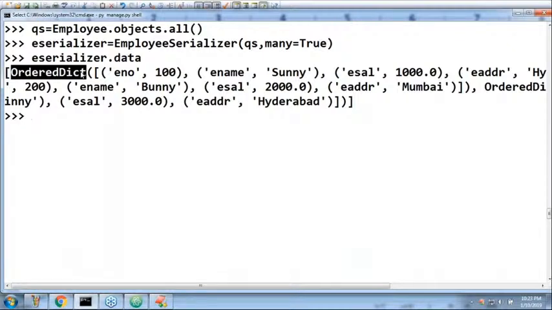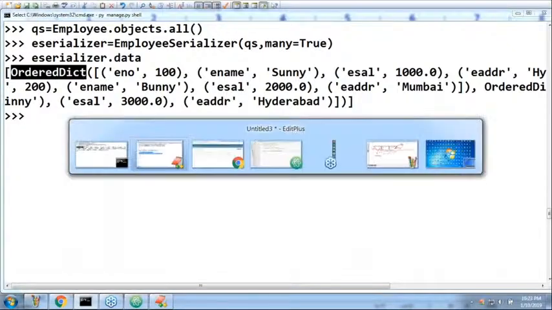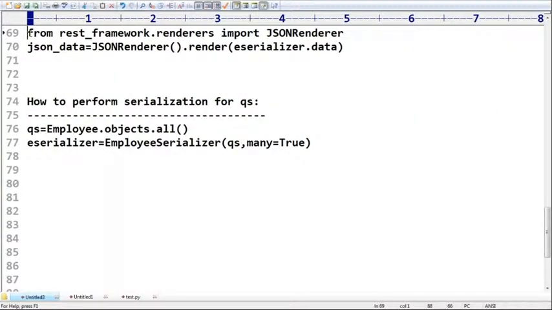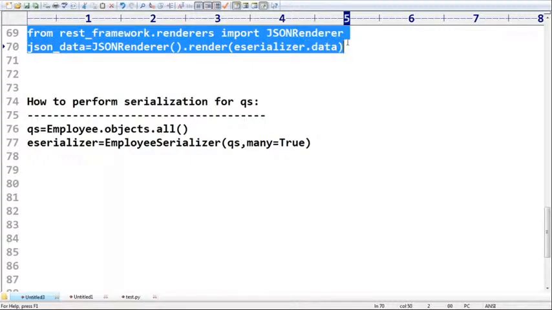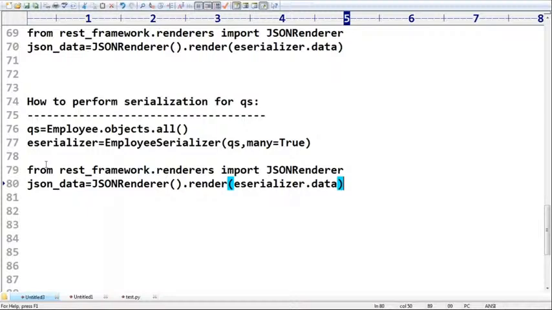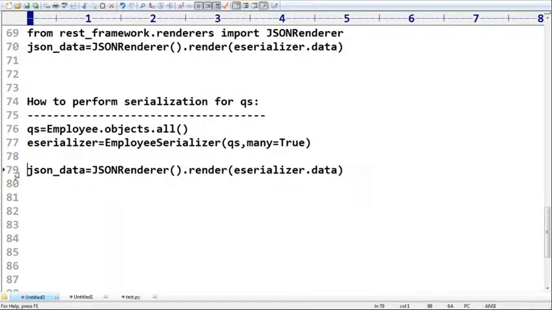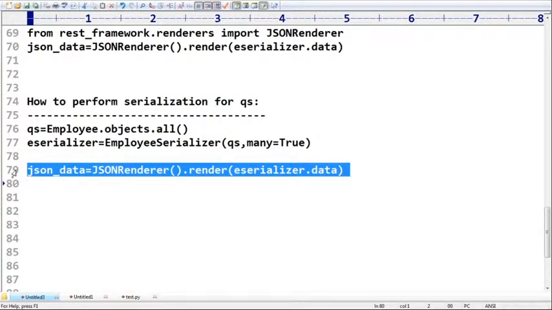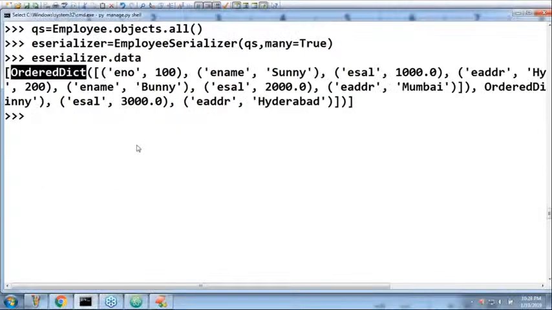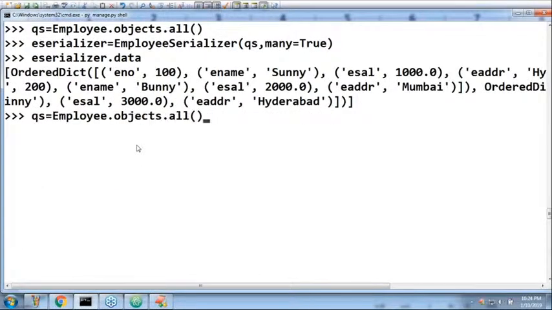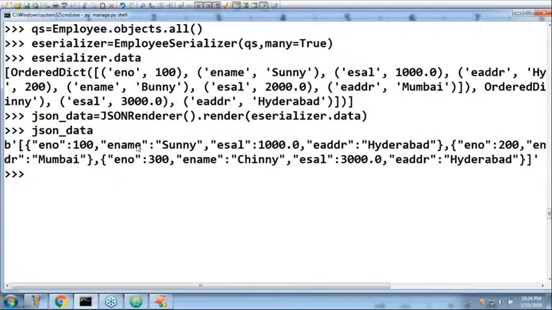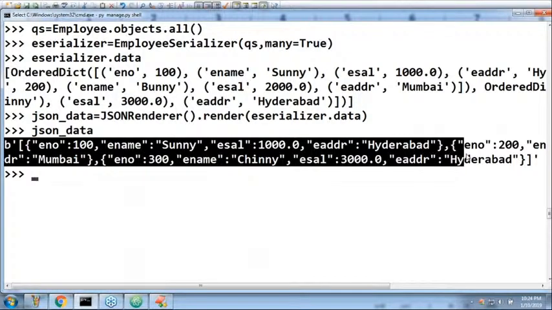Now what about the remaining story? The remaining story is always the same. If you want to convert into JSON, just the remaining two lines are the same. This import from the REST framework is also not required because we already imported it. JSON data is equal to serializer.data. Now can you please print the JSON data? Now observe, it is the JSON data.